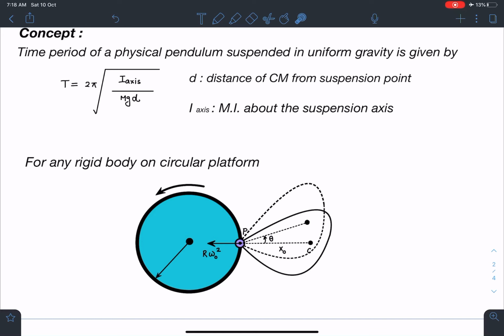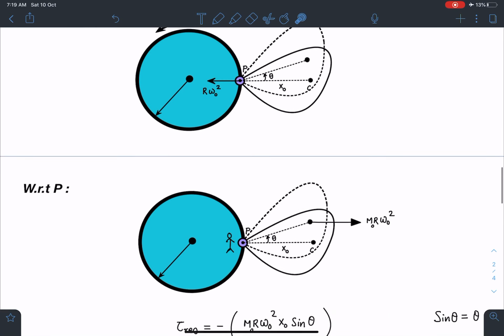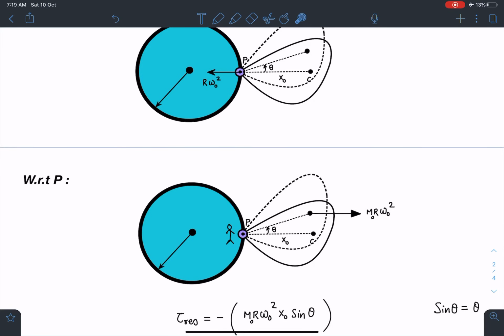All right. So if we come to the frame of this suspension point itself, or with respect to the rotating frame, I am going to apply a pseudo force corresponding to mass of this body and acceleration of this point, and its direction will be away from the axis. We can call it pseudo force also, or centrifugal force as well. So when we draw this with respect to point P, this observer will find this point to be at rest, and here this is the center of mass.